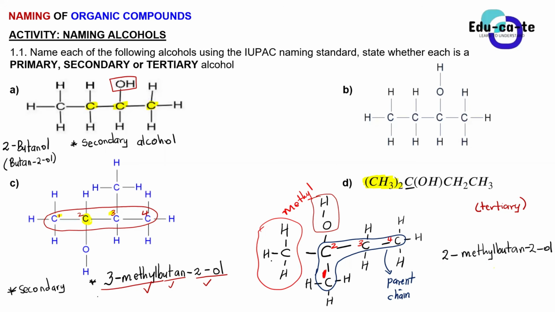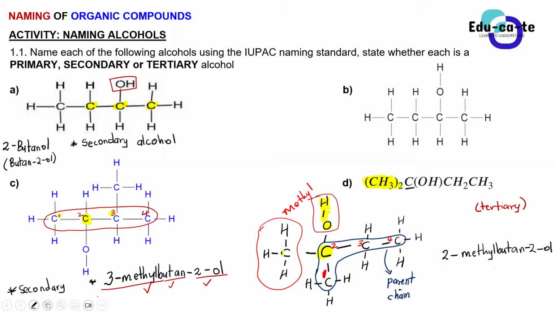Is it still a primary, secondary, or tertiary alcohol? It is tertiary, because the carbon bonded to the OH group is bonded to 3 other carbons.